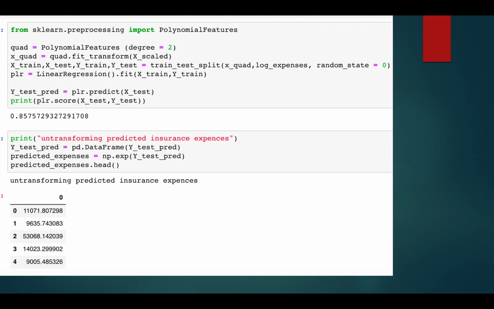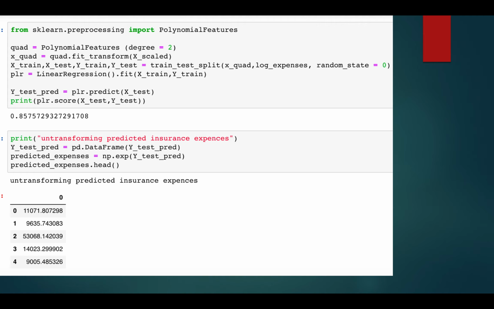While predicting the target variable with the polynomial regression, the score turned out to be 0.85, which is slightly better than the linear regression. Since we consider this a better fit compared to the linear regression, we have to untransform the data to which we applied a log for the expenses.